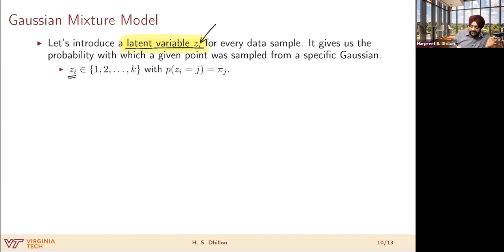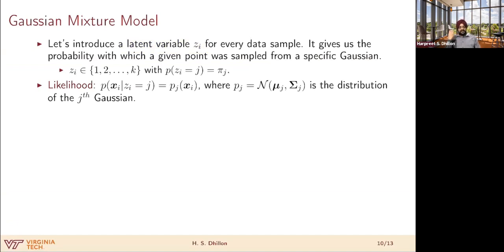Index of the Gaussian. So we are going to assume that we have k Gaussians because we'll also be connecting this to k-means at some point. So Zi will take one value out of this set, right? It will be lower bounded by 1, upper bounded by k, and taking an integer value. And now the probability that Zi takes value j will be defined as phi j, which is our model parameter that needs to be learned. And we'll be discussing that in lecture 7. And this is basically just a discrete distribution, right? Also called a categorical distribution for the latent variable.